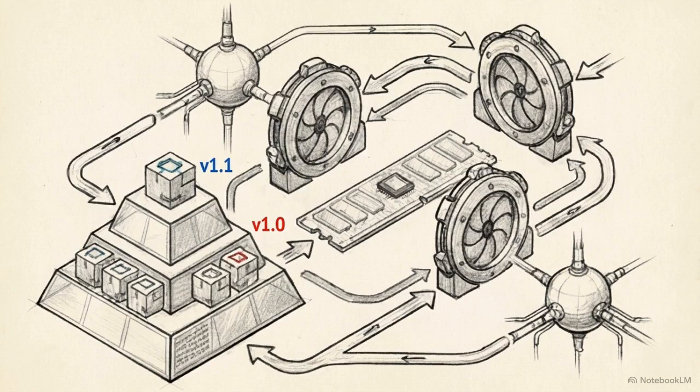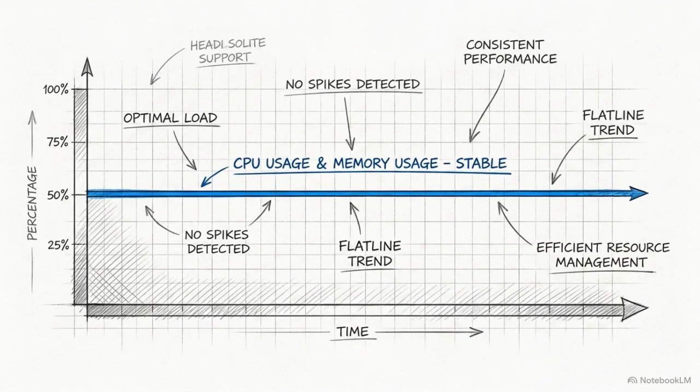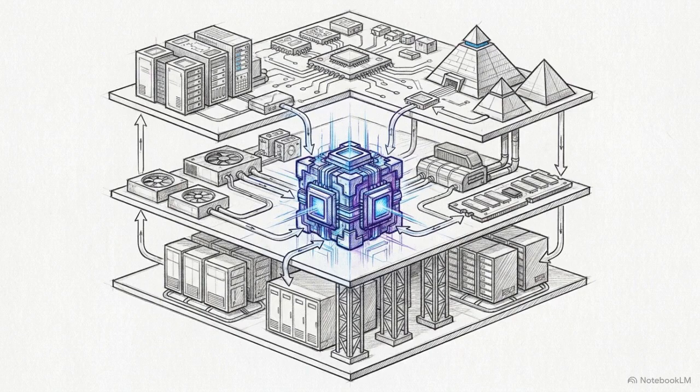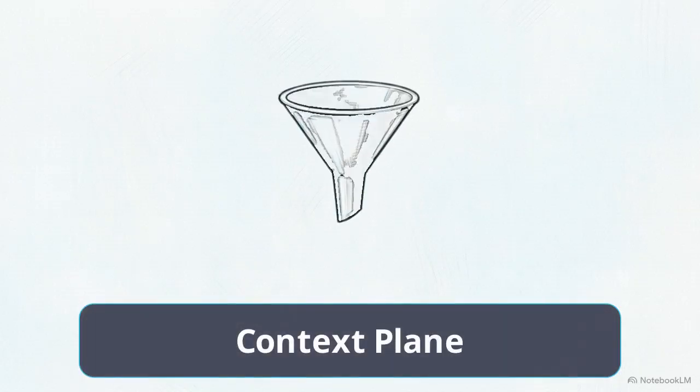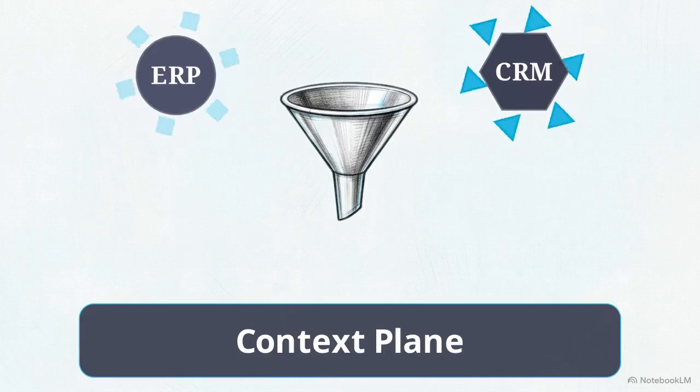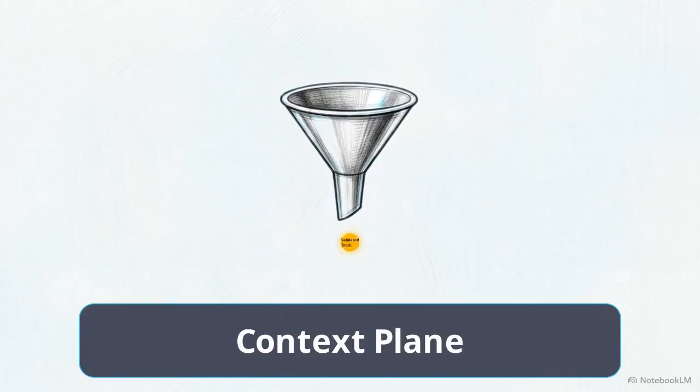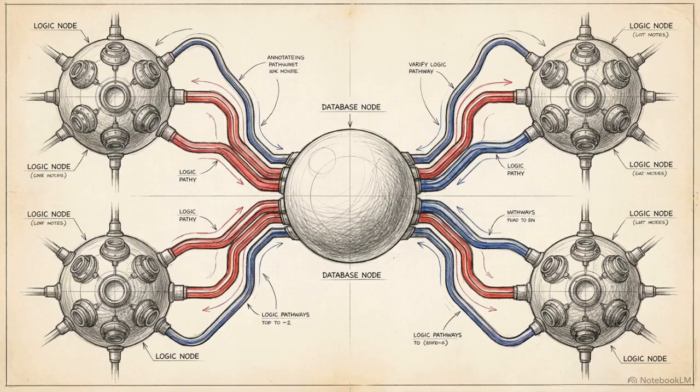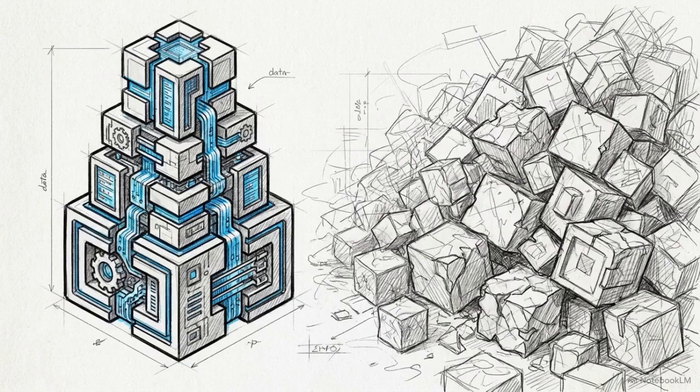By treating the context window as a dynamically compiled and versioned asset, engineers can maintain the continuity of an agent without triggering the failure modes of context exhaustion. The Context OS functions as a decision harness, organizing the agent's lifecycle into 3 interconnected architectural planes. The foundational layer is the context plane. It performs context compilation, assembling relevant information and resolving conflicting data from different systems, like an ERP and a CRM, into a single validated truth. This pre-processing ensures that every agent in a system reasons on the same validated data, which can reduce token costs by up to 60% by eliminating redundant retrieval and noise.